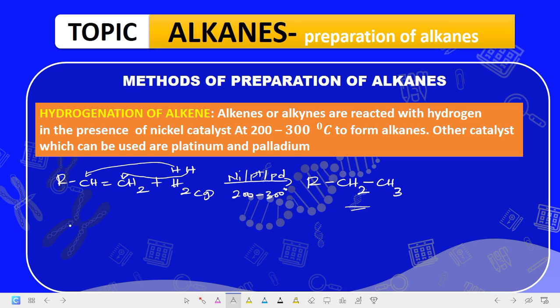So for instance, let's say they gave you something like this plus H2 gas, and you were asked what will be the product of this reaction. Now of course, if you want to break this down, it becomes CH, C double bond C, and then this, right?